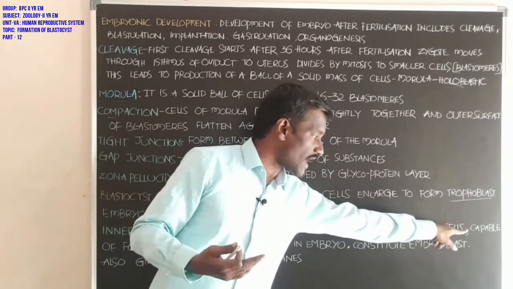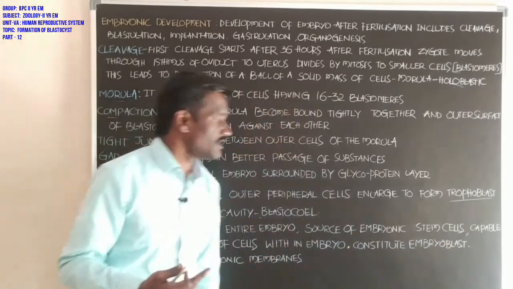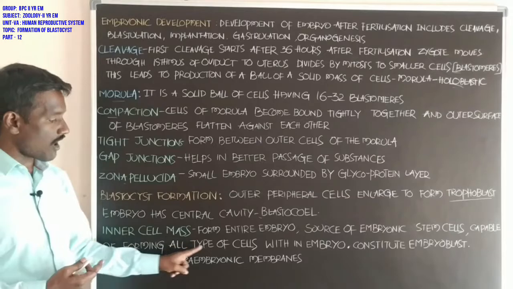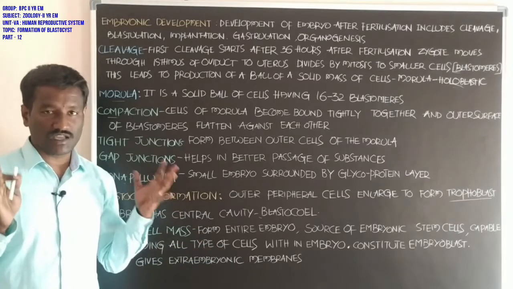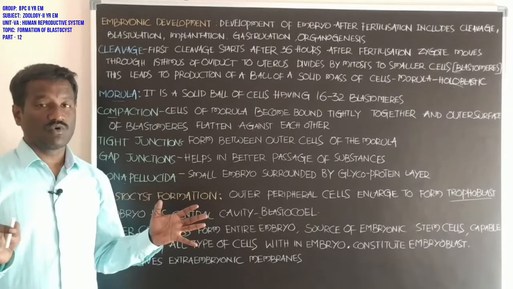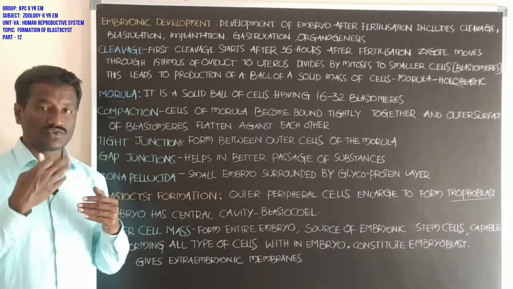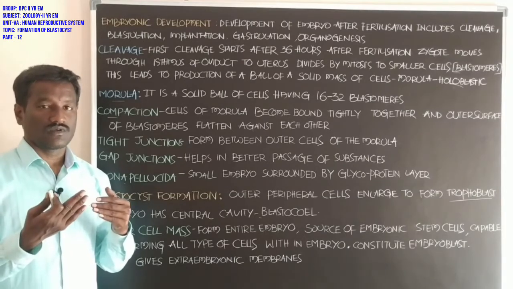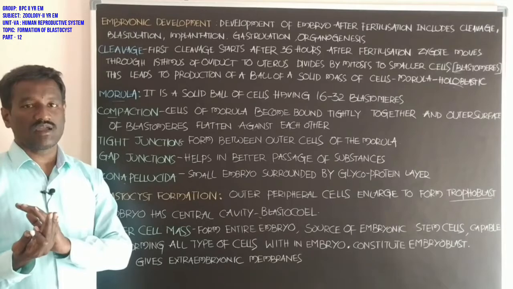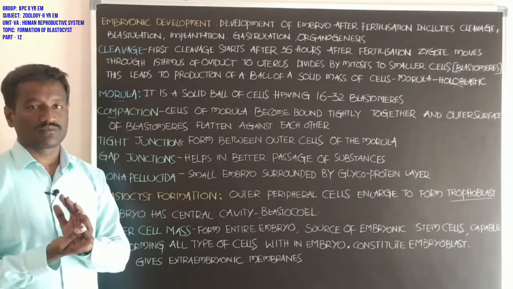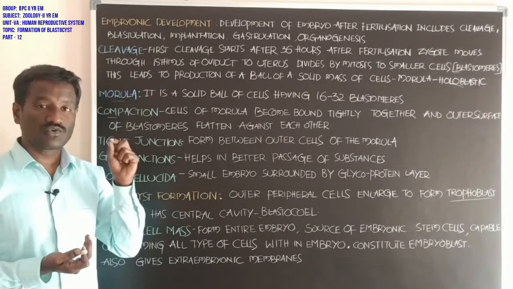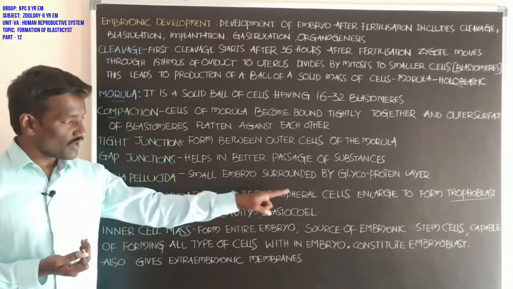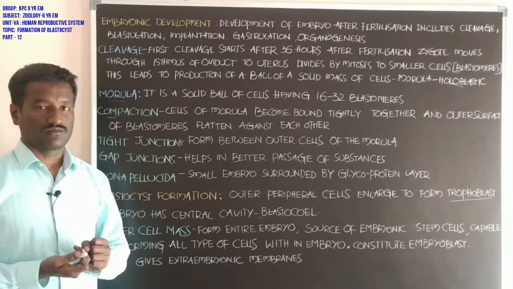Embryonic stem cells have the capability of forming all types of cells within the embryo. All the parts of the embryo shown in future come from the embryonic stem cells.